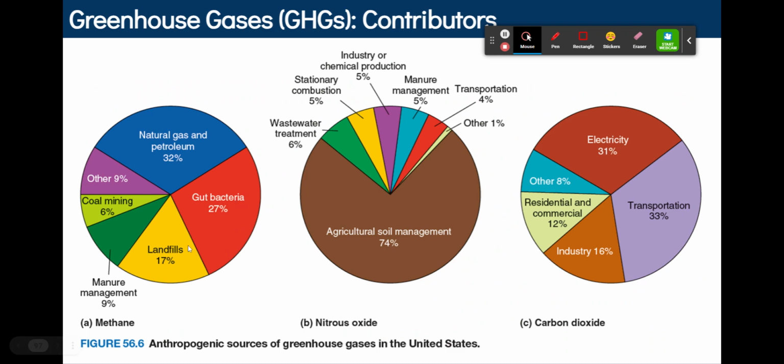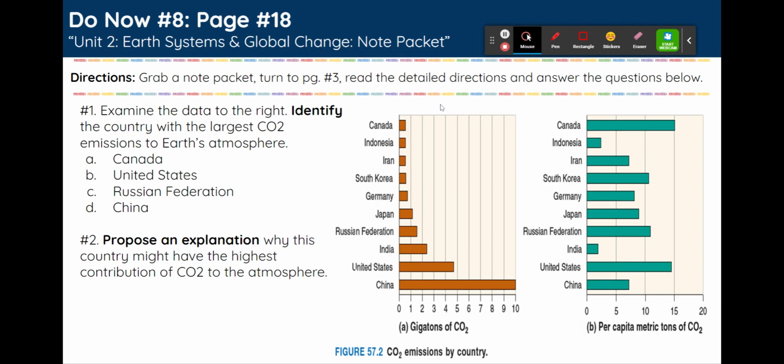So if we look at the different types of greenhouse gases, where are they primarily coming from? Methane is primarily coming from natural gas and petroleum. That is a human anthropogenic cause. Nitrous oxide, 74% is coming from agricultural soil management of fertilizers. And then carbon dioxide, the majority of it is coming from transportation. Cars run off of oil, and your cars have huge emissions. Later this year, when we do our air pollution unit, we're actually going to test to see the emissions of various cars on campus.